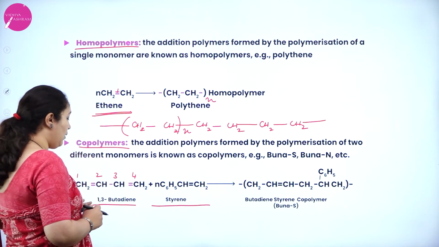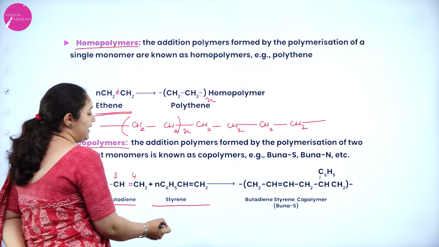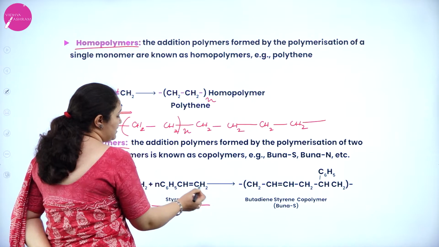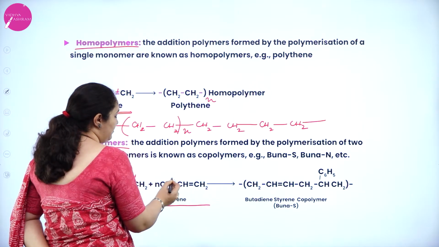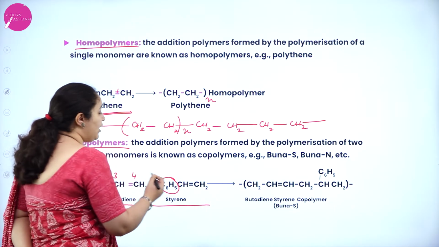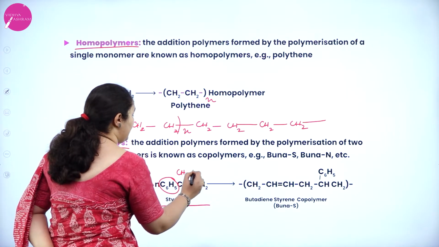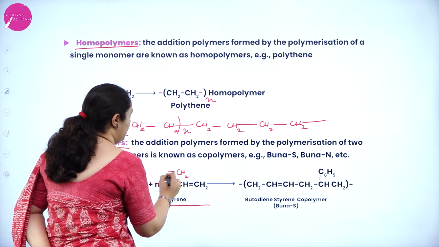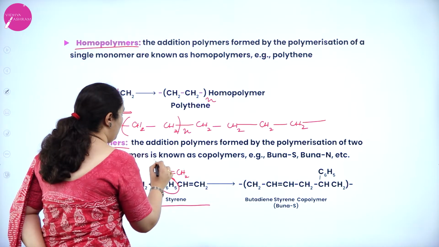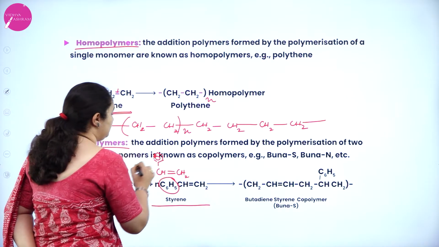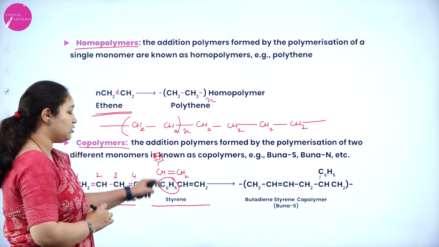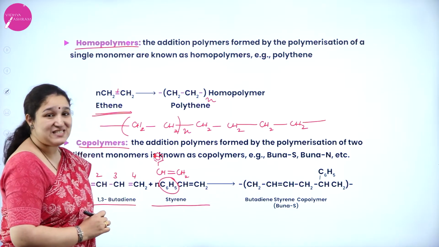So this is 1,3 butadiene and this is styrene, that is CH2 double bond CH2, and the first carbon atom is having C6H5, or I can also write it like this: CH2 double bond CH with a benzene ring. C6H5 can also be written this way. It's called as styrene.